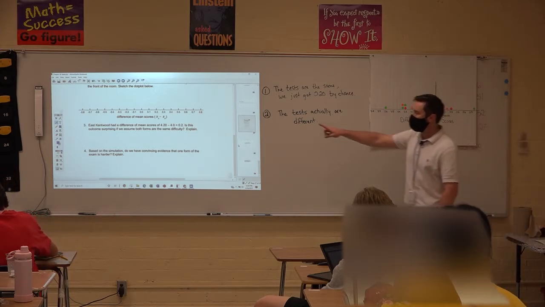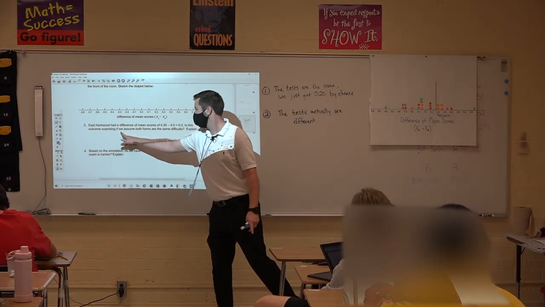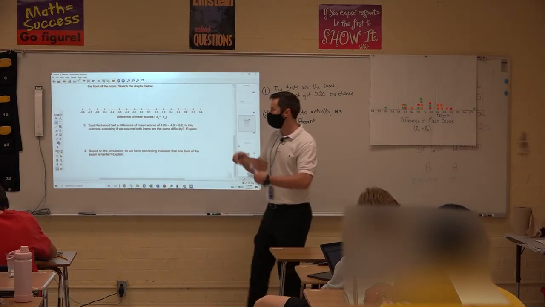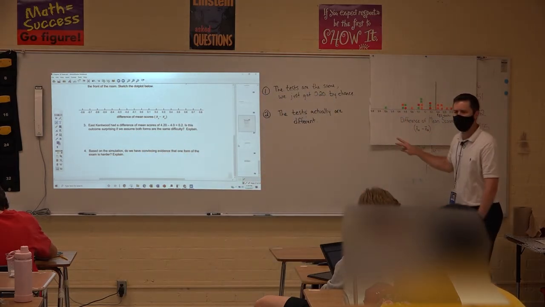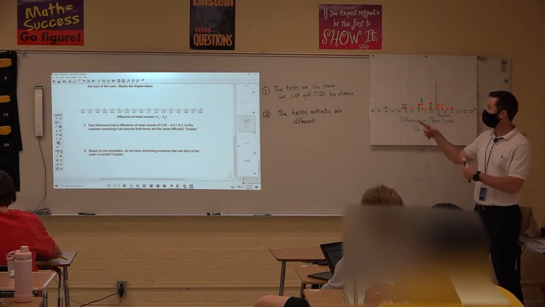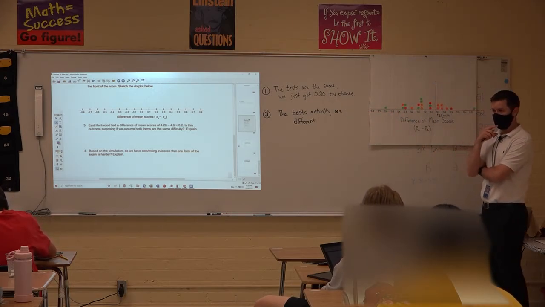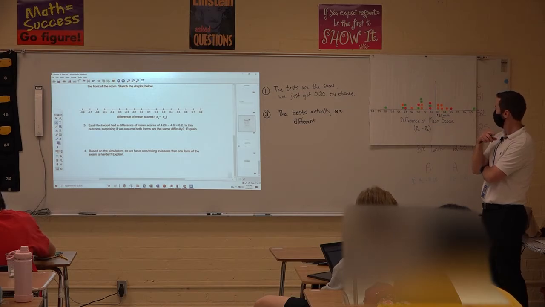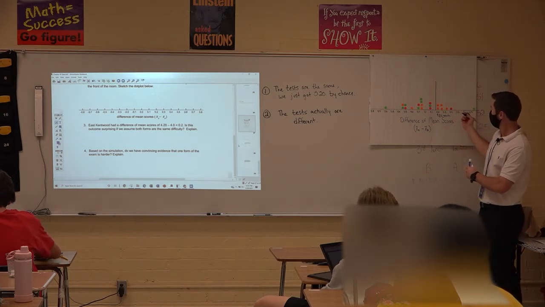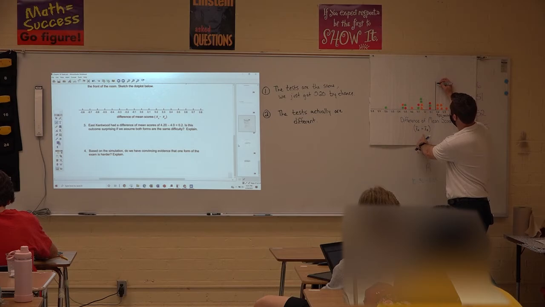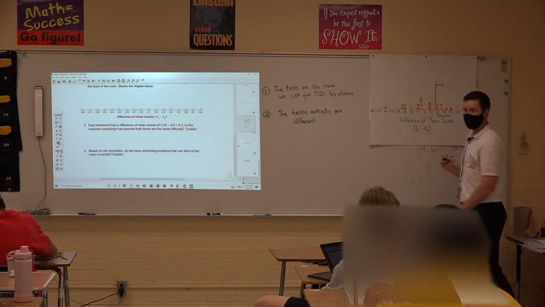So if we want to find how likely or how surprising it is, a probability, what am I actually doing with this dot plot? How would I find the probability of getting 0.2 or more just by chance? Okay, which category are we talking about? Yeah, so we're looking at everything that lives to the right of that particular line.